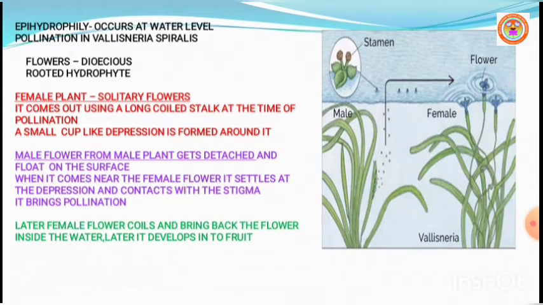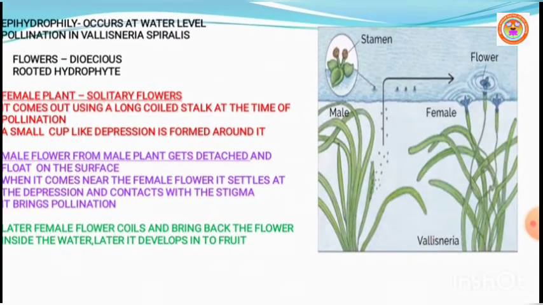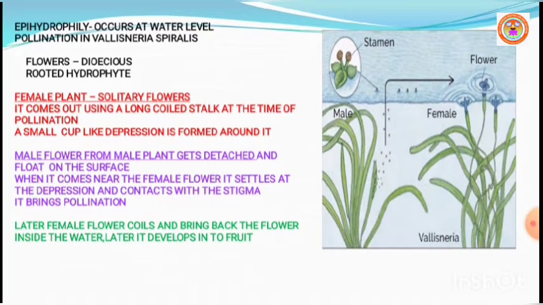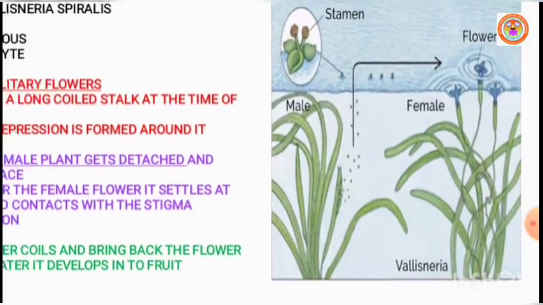You can see the female flower and male flower. The male and female plants are found separately, but they are under the water. The female plant bears solitary flowers which rise to the surface using a long coiled stalk.